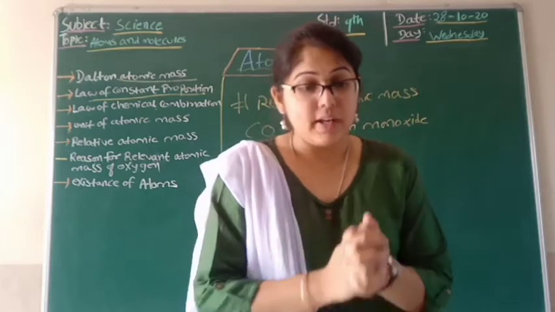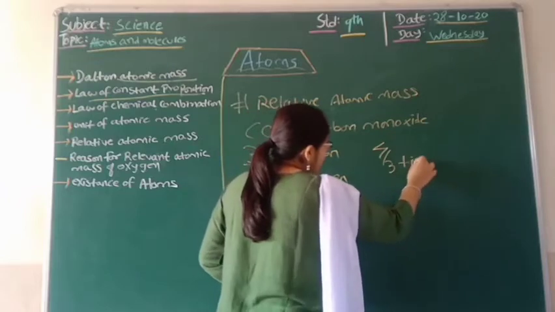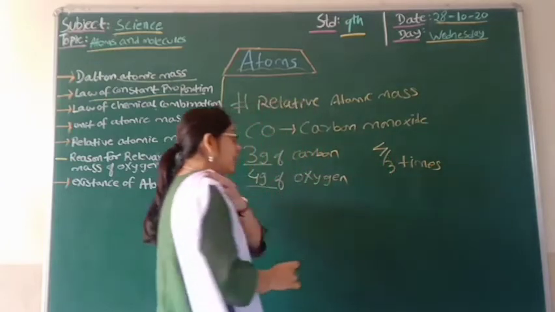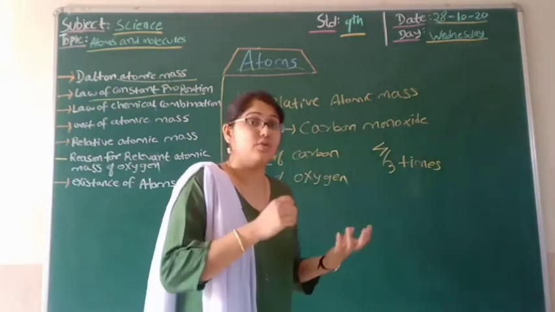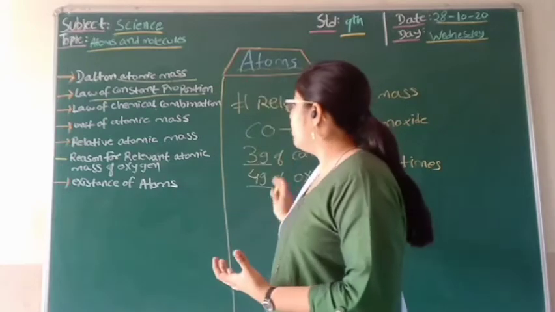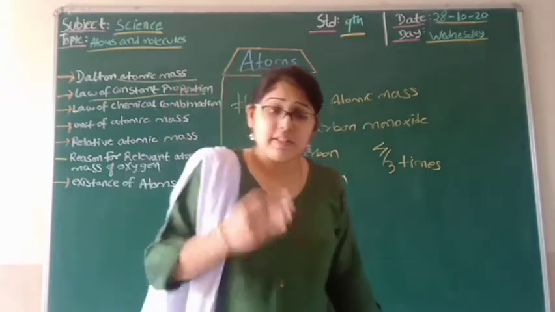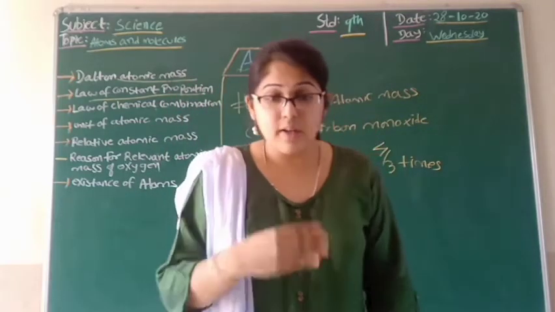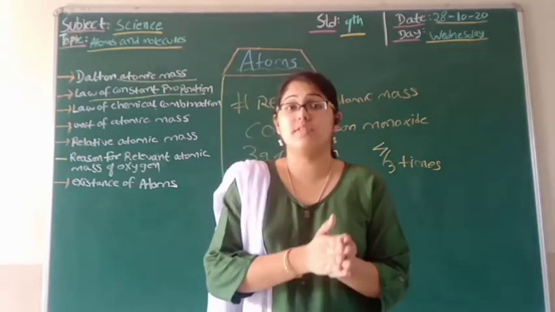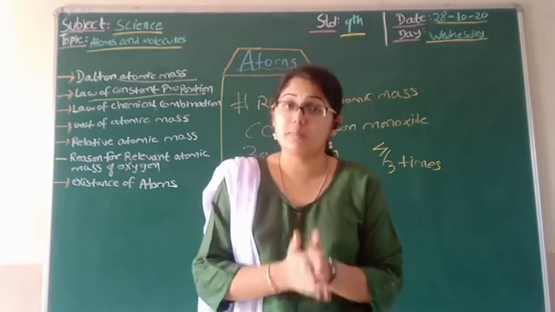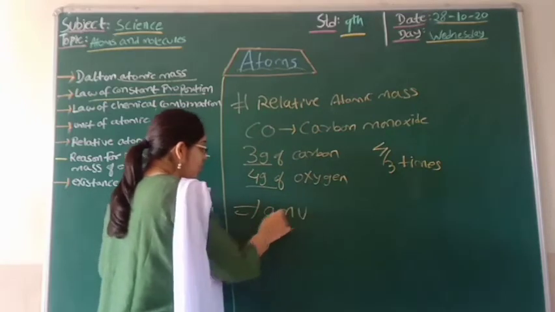the carbon combines with oxygen in the ratio of about 4 by 3. That is, the carbon combined with oxygen 4 by 3 times. This is how scientists were able to find the relative atomic mass of carbon monoxide. So this is how scientists were able to find the atomic mass. And as I said before, there were also some abbreviations, units to measure the atomic mass. So previously, students, they used A and U.